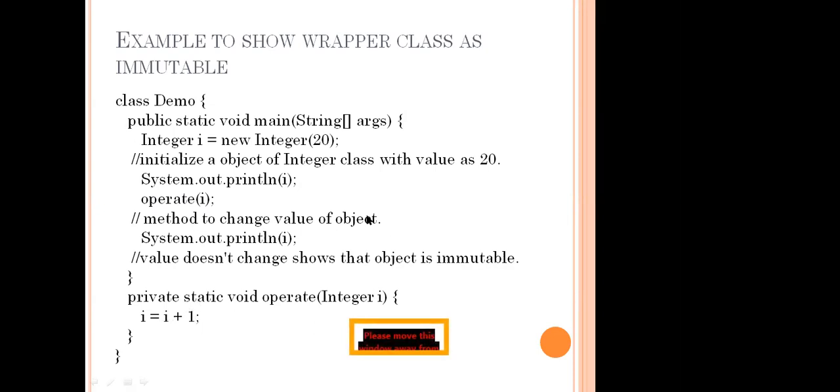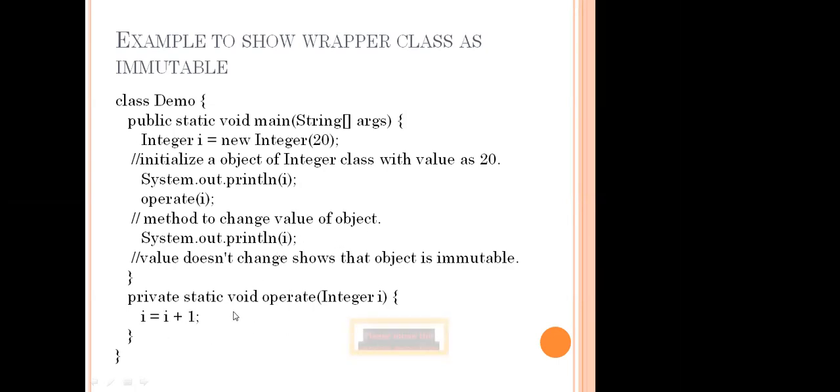But once we come back out of the method, again see here, I am going to print the value of System.out.println of I. So if I print the value of I here, the value is as usual 20 only, it is not going to be changed.